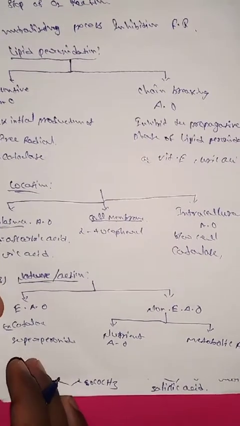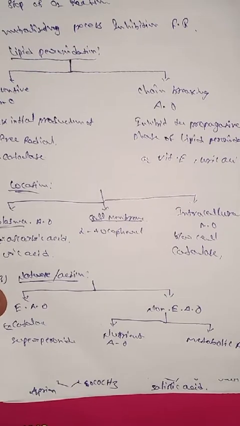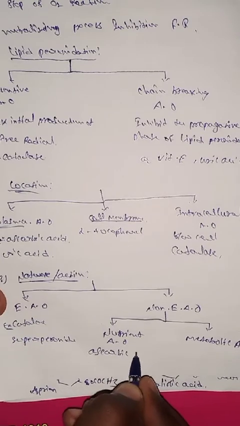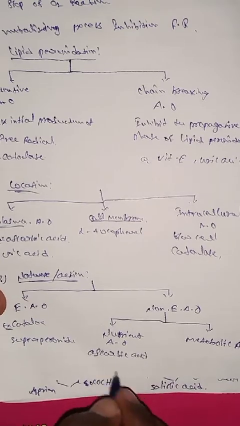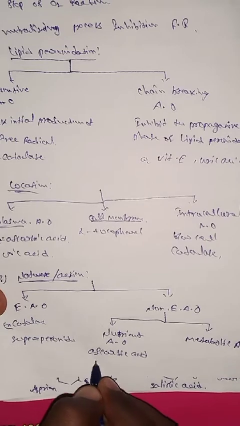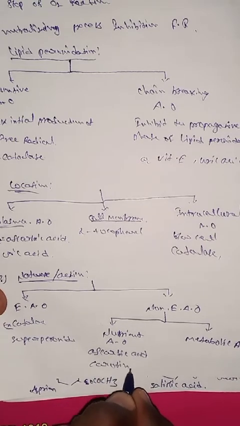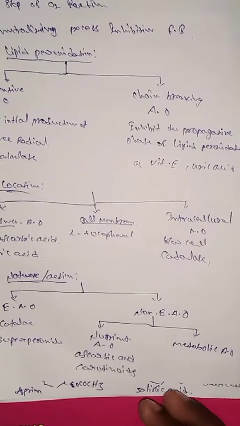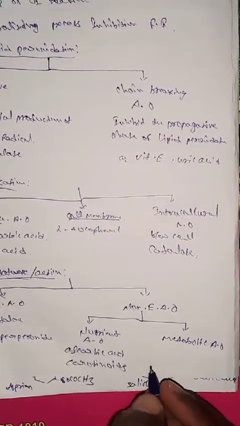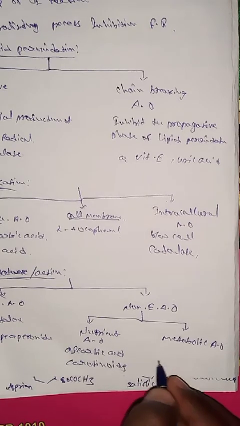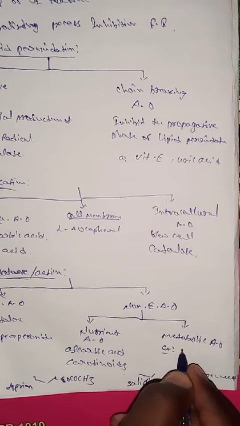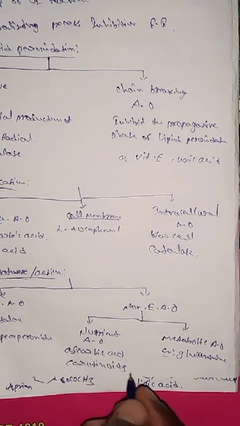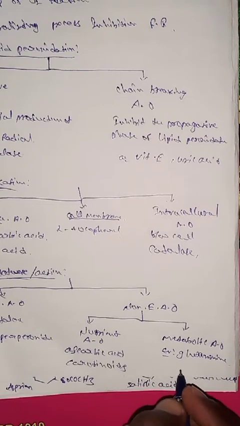Examples of nutrient antioxidants are ascorbic acid and carotenoids. Examples of metabolic antioxidants are glutathione and uric acid.